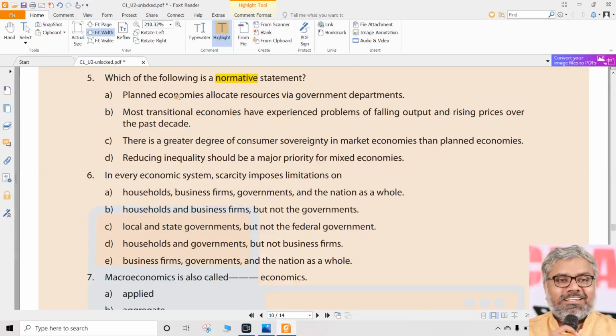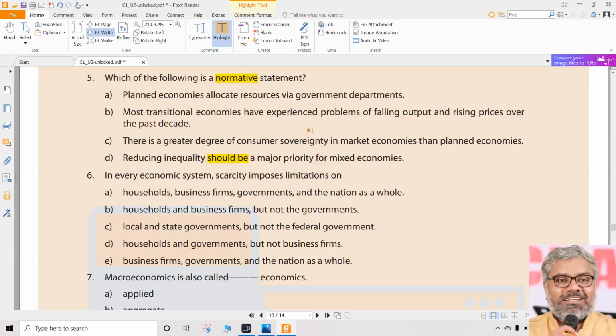Then look at option number D, naturally, which should be the correct option. But why is it the correct option? Understand this word. I think this particular phrase will make it a normative statement. Why is that? Because it is giving an opinion. Reducing the inequality should be a major priority for mixed economies. It is giving an opinion. "Should be." It is an advice.